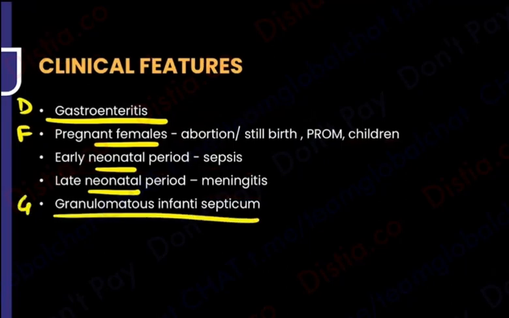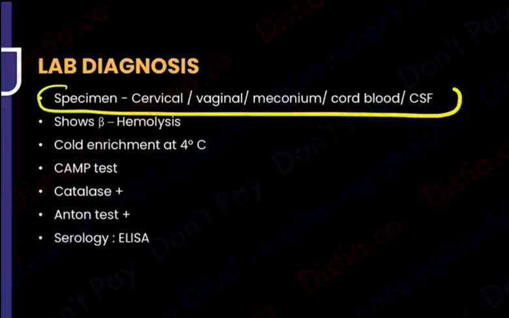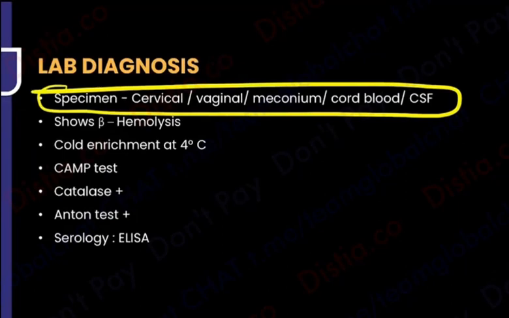So that mnemonic is beautiful. How do you do the lab diagnosis? Again, what sample will you take? That will depend. Where is the problem? Is the female having a problem, cervical, vaginal, or is the child having a problem, cord blood, meconium? If the baby has meningitis, you take CSF. So whatever the patient's complaint, you take a sample.